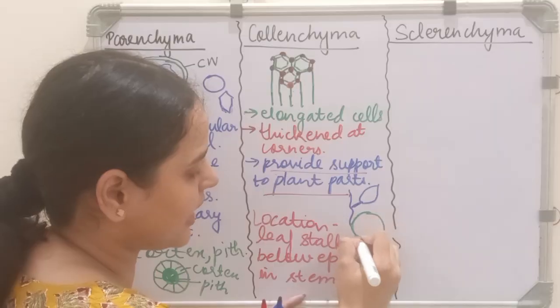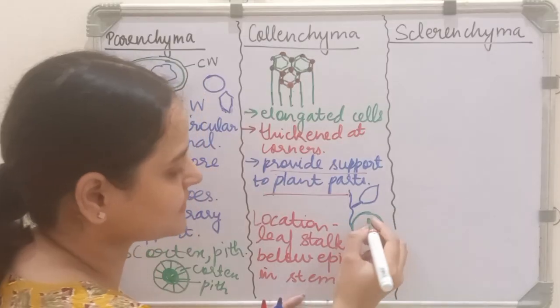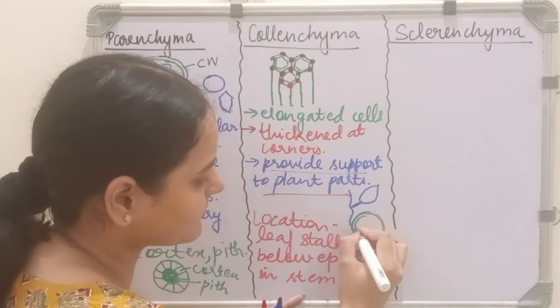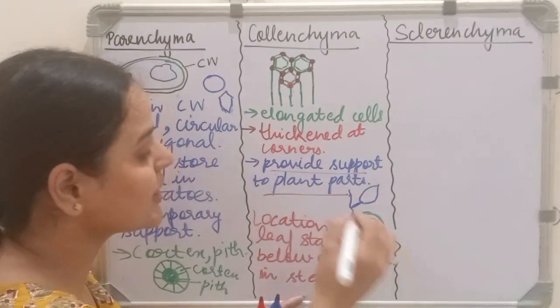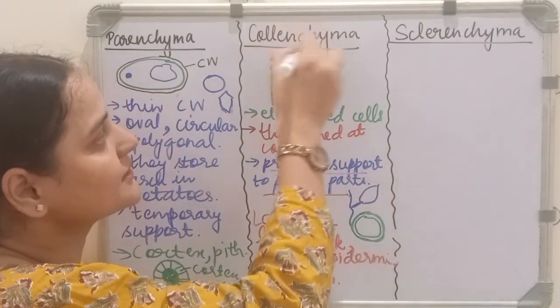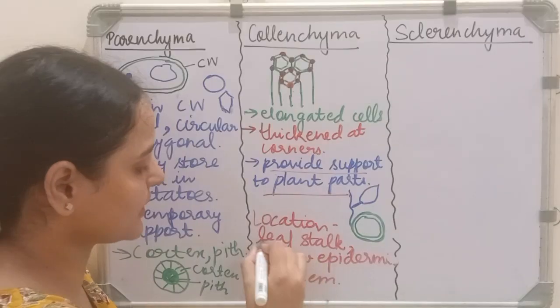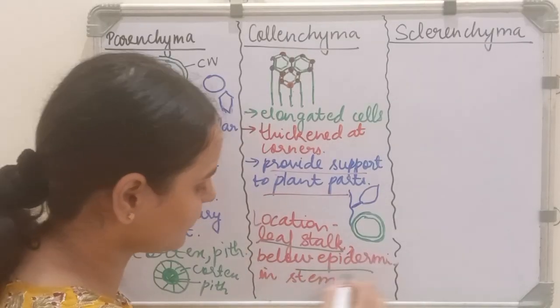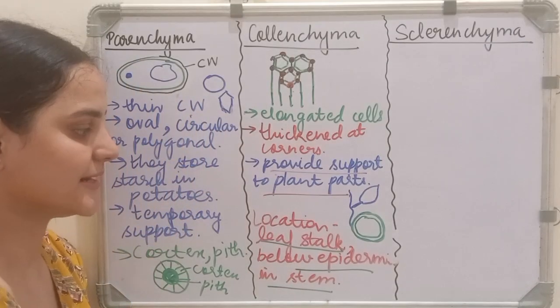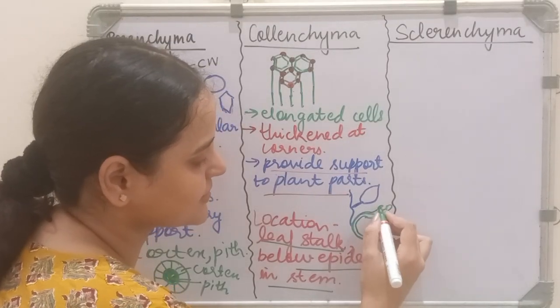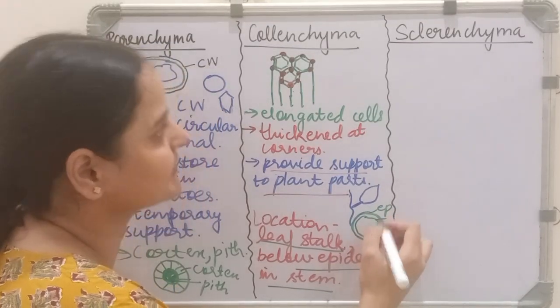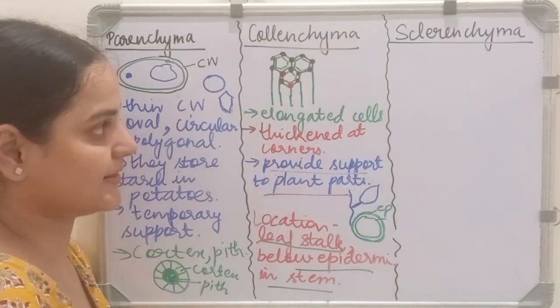This outer layer is the epidermis, and below the epidermis we have a layer known as hypodermis. In that hypodermis collenchyma is present. So its location is the leaf stalk and below the epidermis in stem. This is the epidermis and this is the layer below it, in which collenchyma cells are present.